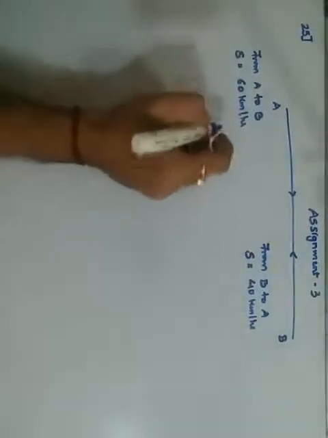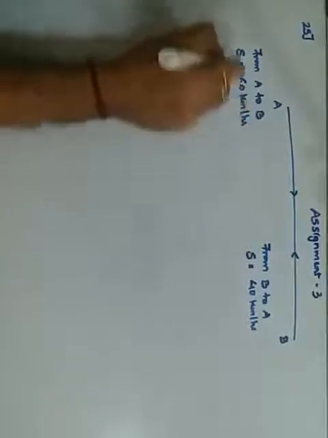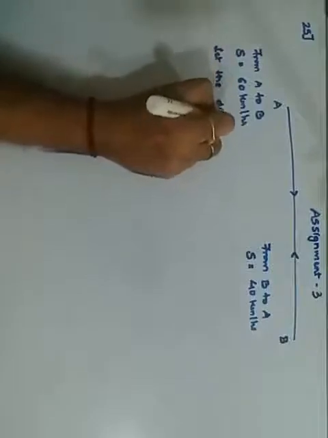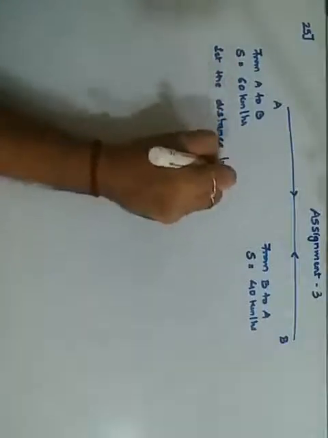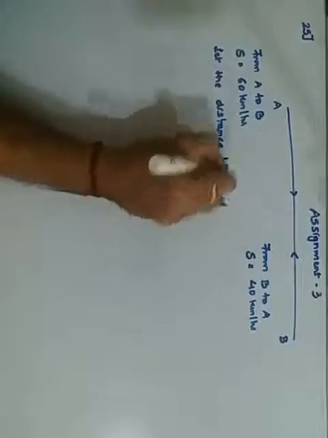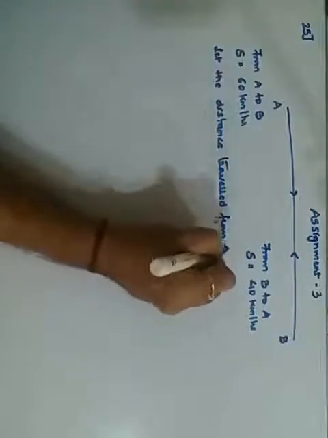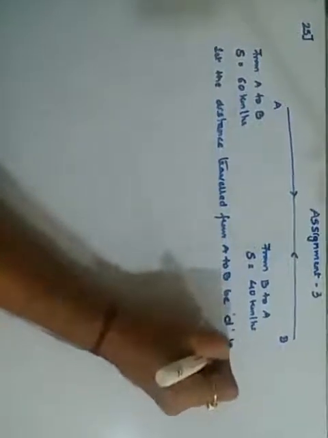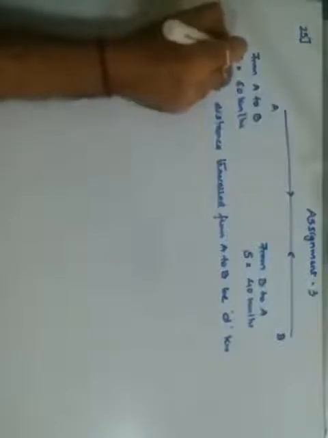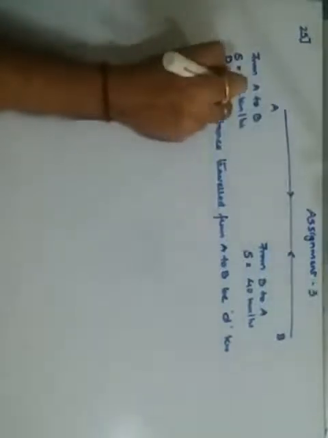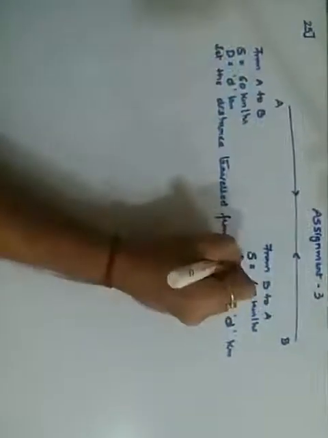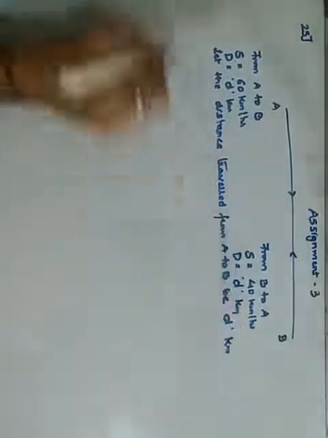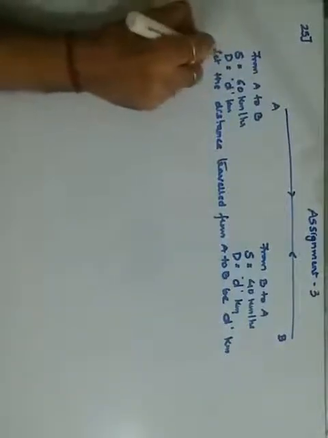So what we do here is we will assume let the distance traveled from A to B be D, small d kilometers. Okay, यानी दोनों जगह पर distance is D kilometers. यहाँ पर भी distance is D kilometers. So what would be the time interval over here? So I am solving for the first part.